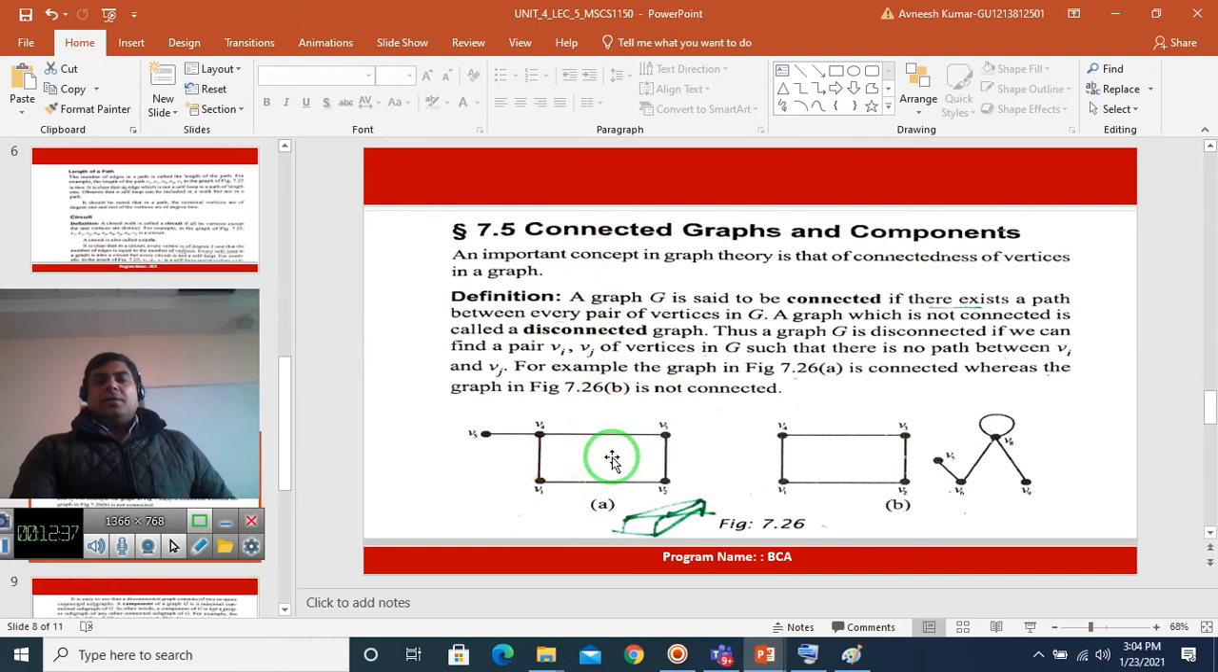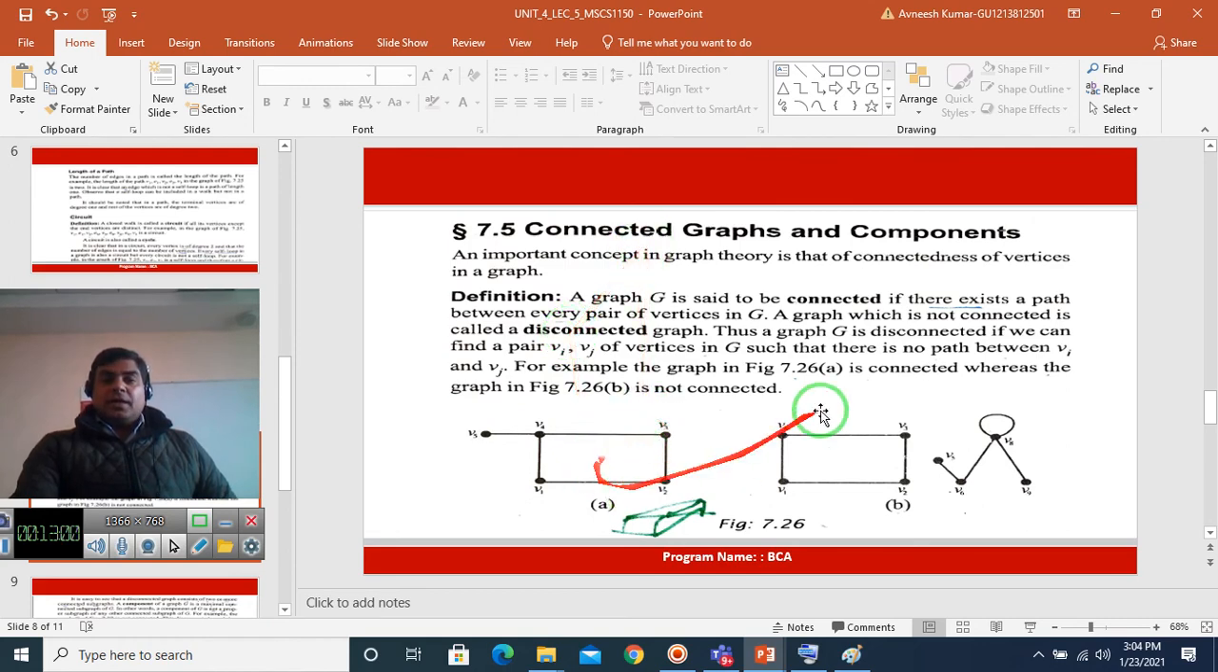Each and every pair of vertices has an edge between them. This is a simple definition of a connected graph: there should exist an edge between every pair of vertices. किन्हीं भी दो वर्टेक्स के बीच में एक एज का होना मस्ट है. So every pair of vertices has at least one edge. This is called a connected graph.